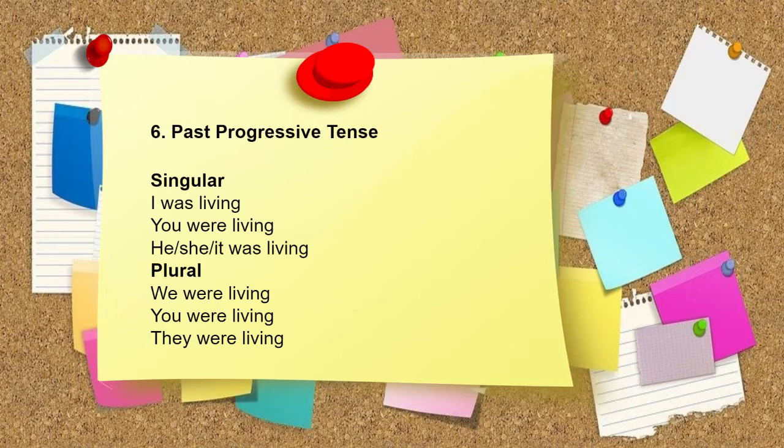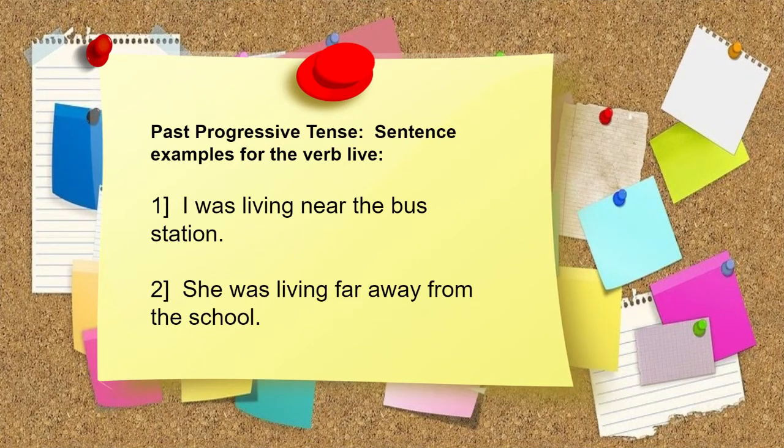Past progressive tense. I was living. You were living. He, she, it was living. We were living. You were living. They were living. Past progressive tense. Sentence examples for the verb live. I was living near the bus station. She was living far away from the school.